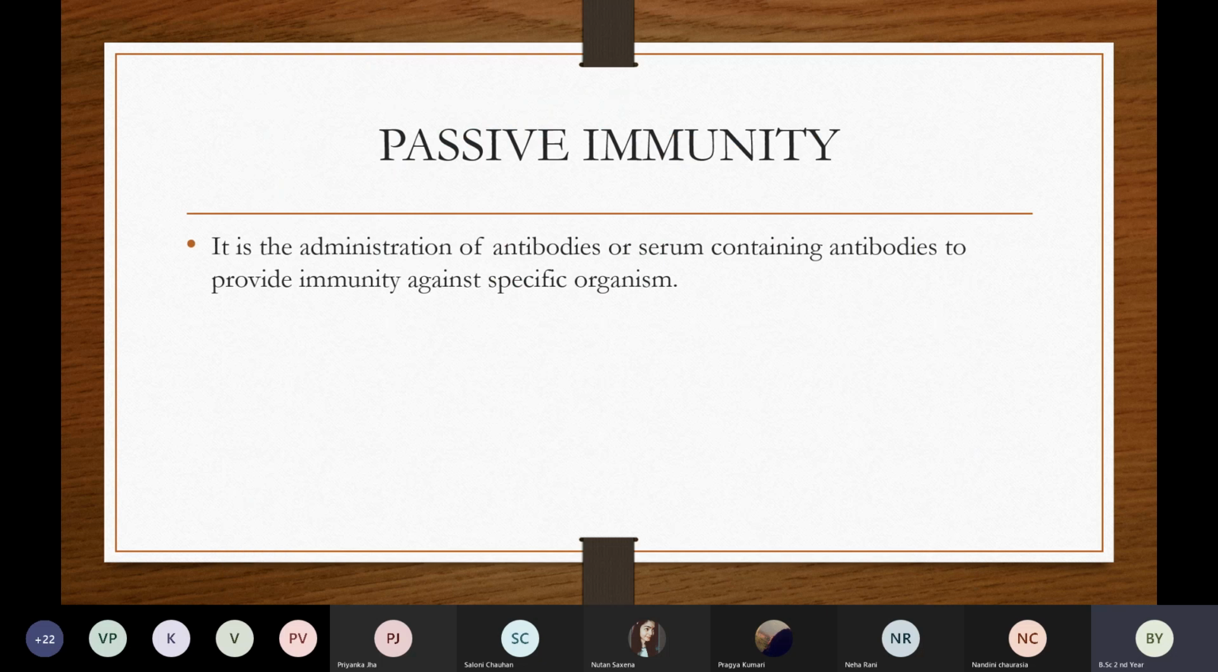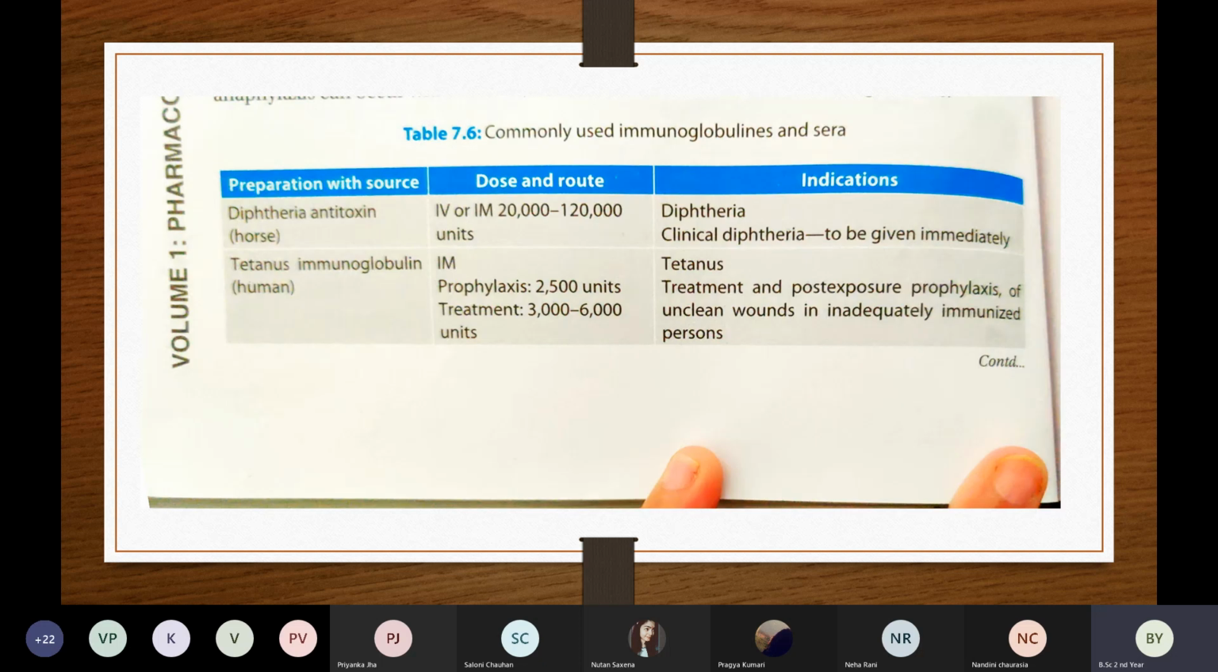Now, what is passive immunity? Passive immunity is the administration of antibodies or serum containing antibodies to provide immunity against specific organisms. Like I said, there are two types: one is active immunity, and the other is passive immunity. There are some common immunoglobulins that we administer to the patient. For example, there is diphtheria antitoxin.